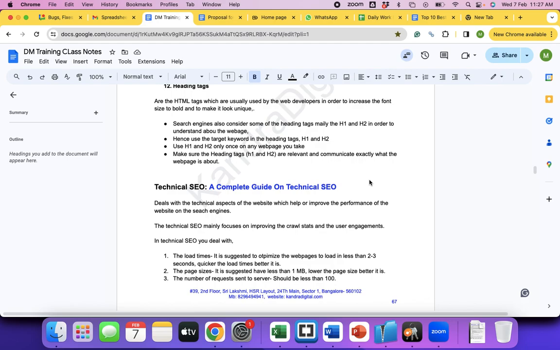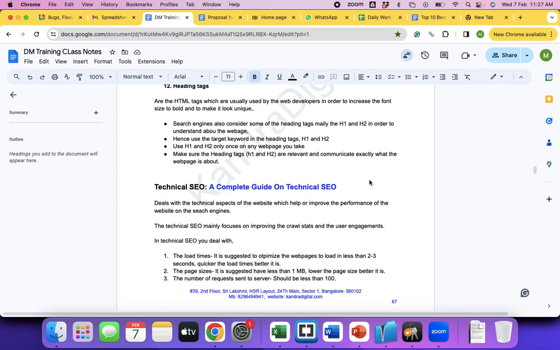We understood that SEO is segregated into four different types. One is on-page SEO, site level, and technical. So we have done two, only two: on-page SEO is done, and site level SEO is done. Okay, and now we are going to start with technical SEO, right?